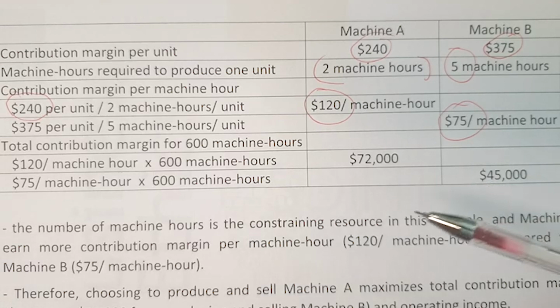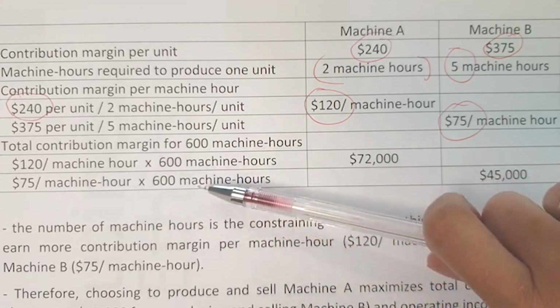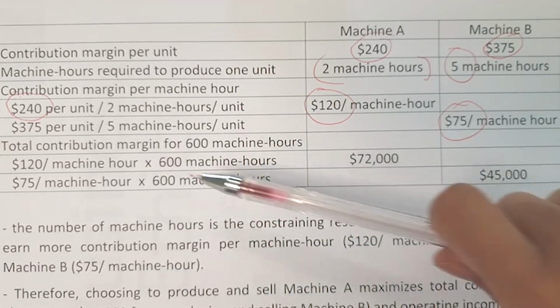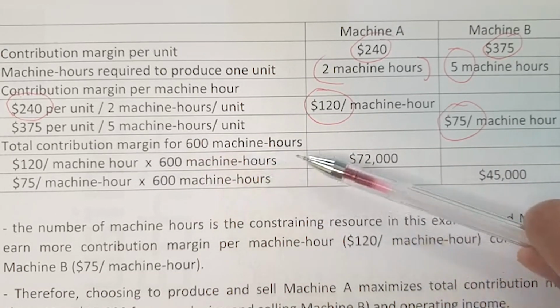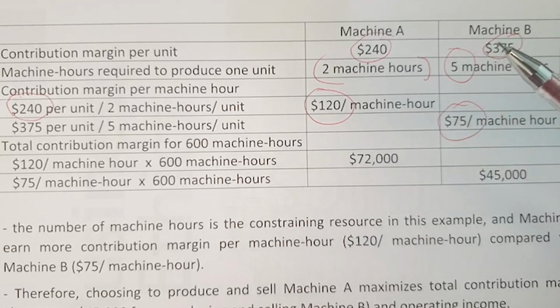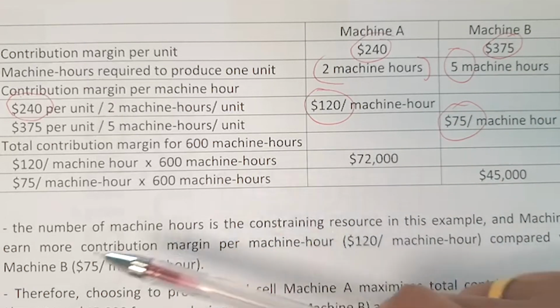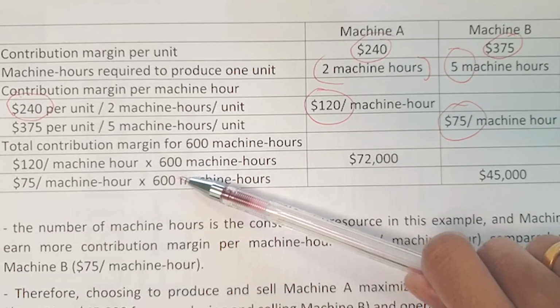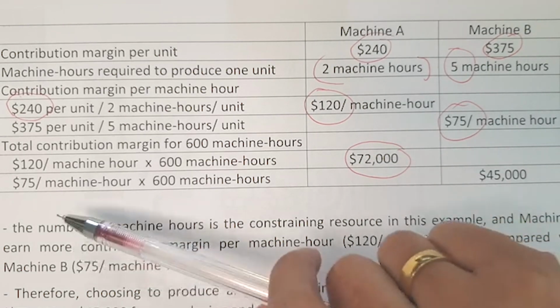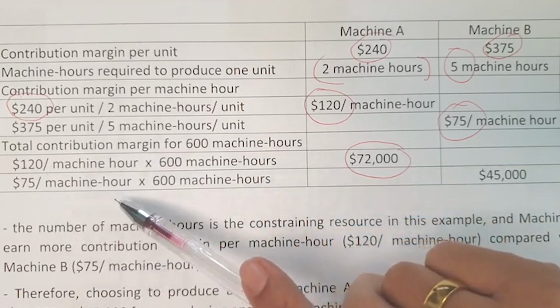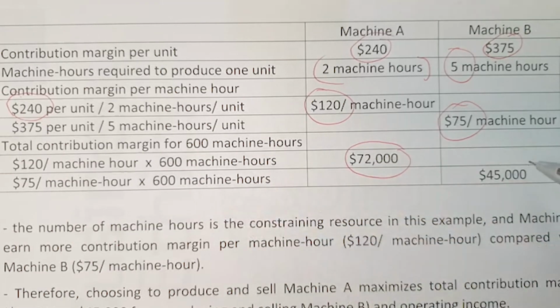Okay, and for example, if we calculate the total operating income or total contribution margin for these 600 machine hours, because overall we have 600 machine hours, then simply 120 per machine hour times 600 machine hours, we get a total contribution margin of 72,000 for machine A. And for machine B, 75 per machine hour times 600 machine hours, we get 45,000.